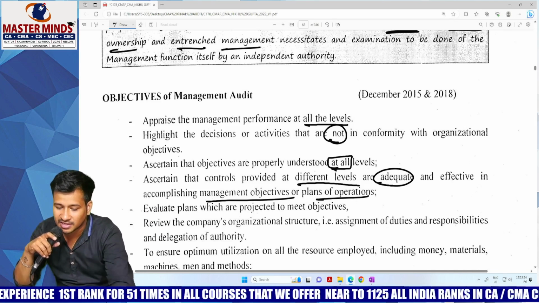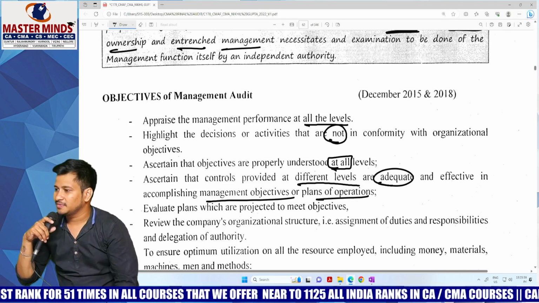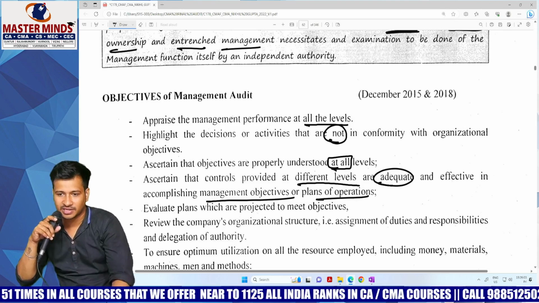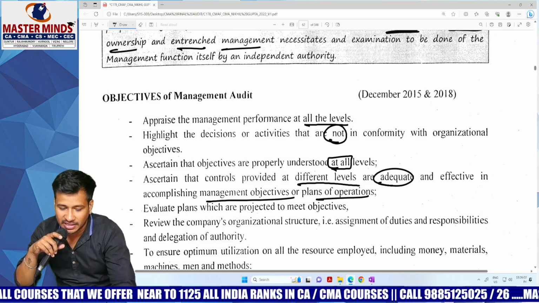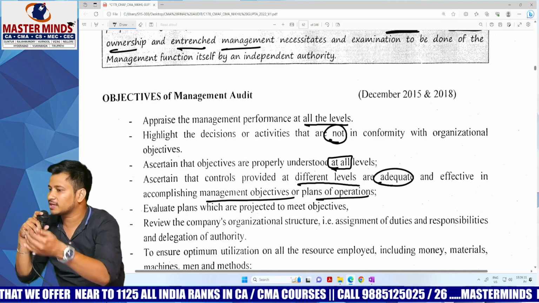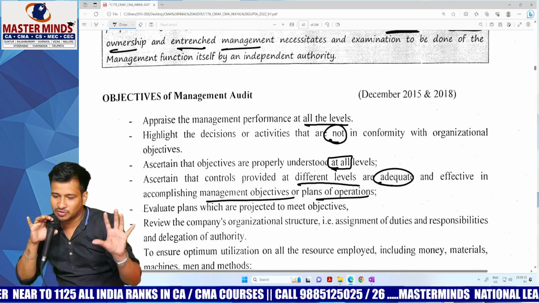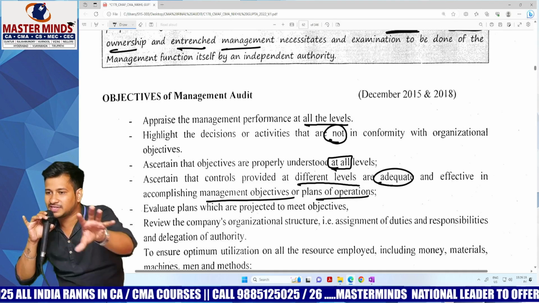So ascertain the controls provided at different levels are adequate. At different levels of management, it must be adequate. There must be adequate controls. Otherwise, you cannot work in a better way. And effective in accomplishing the management objectives or plans of operations. Likewise, the organization is having one plan. In line with that plan, you just have to draft a policy, and that policy must be adequate. That control must be adequate at each and every level.